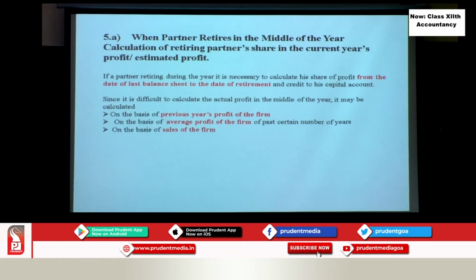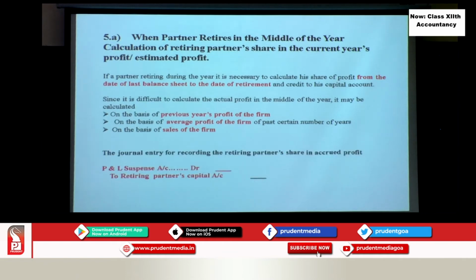Okay. And based on the sales, sometimes sales, okay, depending on the profit earned on the sales. So what is the sales till that period and what is the profit earned, and based on that his share will be payable to him.